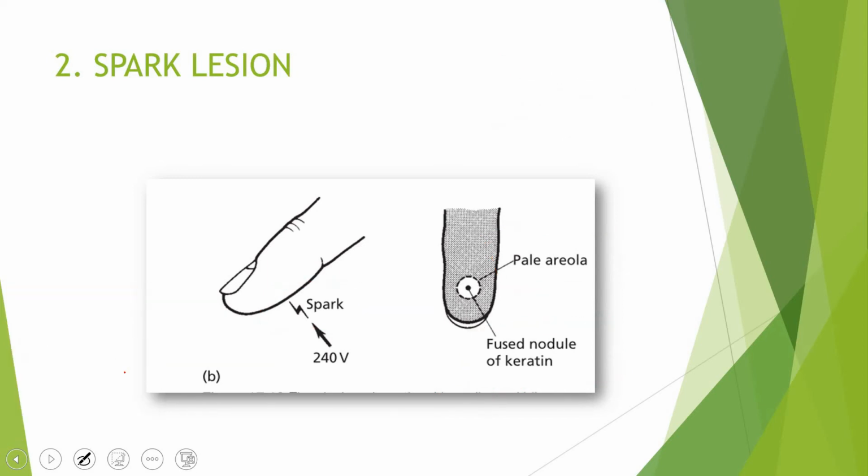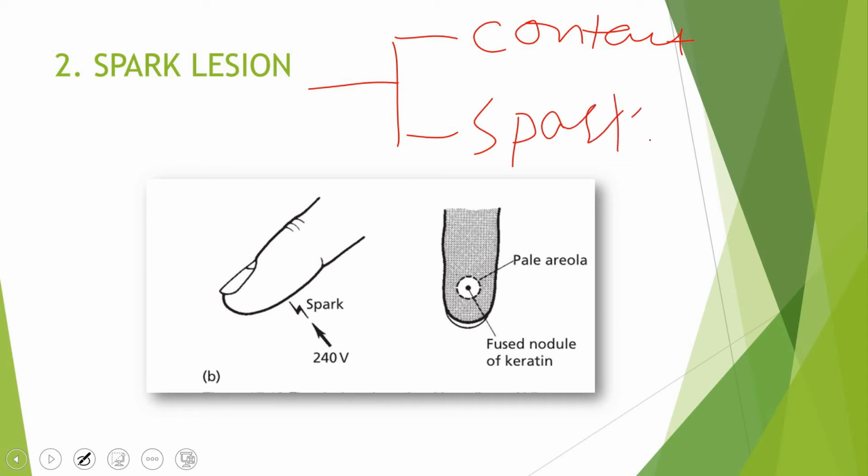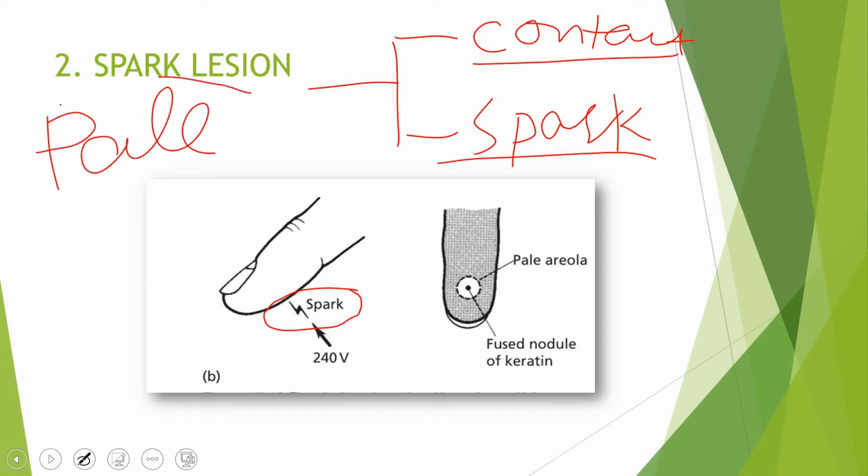So recalling a little of what we have gone through up till now, we said that electrical lesions can be divided into contact lesions and spark lesions. Contact lesion, the name gives you everything. There is direct contact between the conductor and the body, and spark when there is an air gap and the current is transferred through the phenomenon of sparking. How are you going to remember the different findings? The first thing to bear in mind is that in both cases there will be a surrounding pale areola. So it is a non-specific finding.